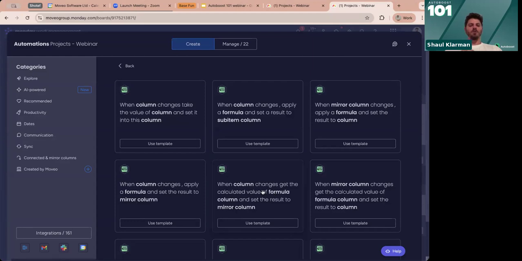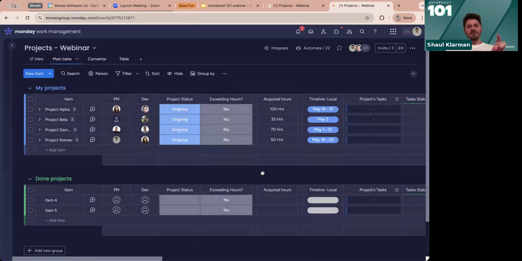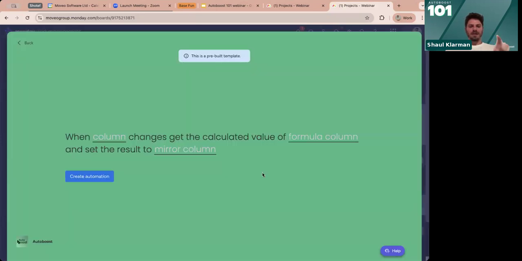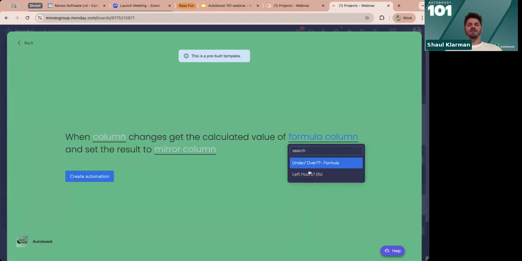When you click on one of those, the value that you can place is something you can take from the formula columns that you have in your board, those native Monday formula columns, right? So when something happens, get the calculated value of, and then you'll have this message box opening up. And under here, you'll have a selection between the formula columns that are on the board. So you can see that over and left hours are formulas.